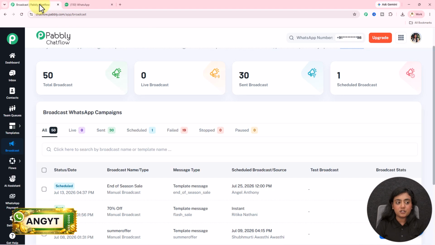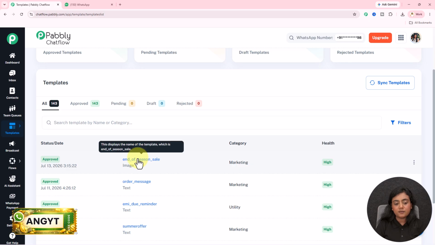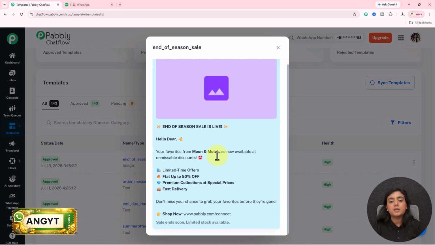Now, if you have any questions or doubts related to this entire setup that I've told you, you can comment down below. This is how you can send bulk WhatsApp messages to thousands and thousands of customers to promote your end of season sale without any technical coding and programming skills using this amazing software, Pabbly Chatflow. So this was it for this video, guys.